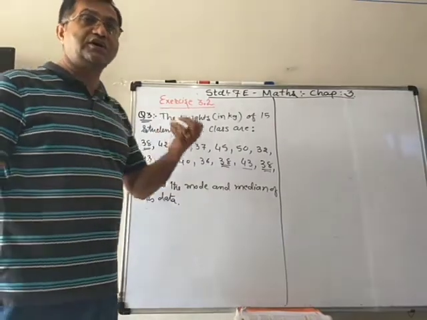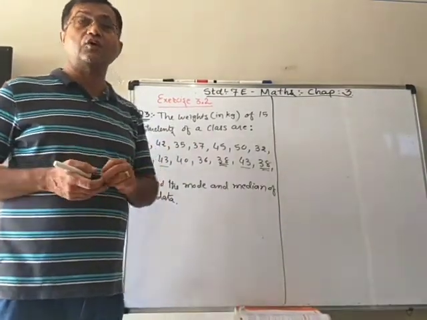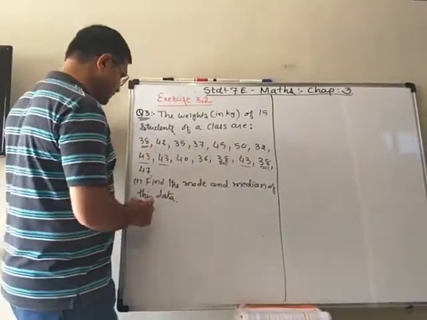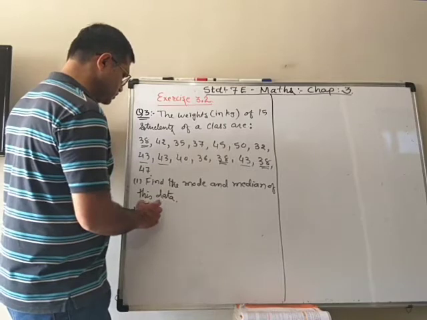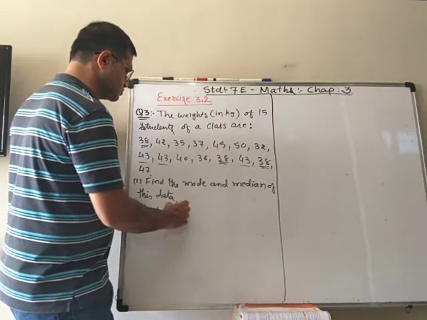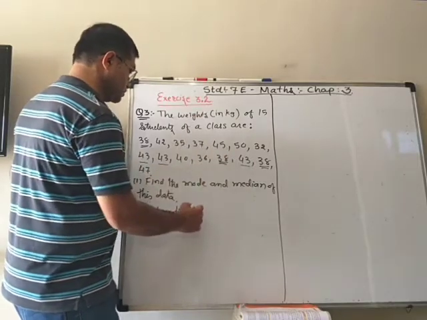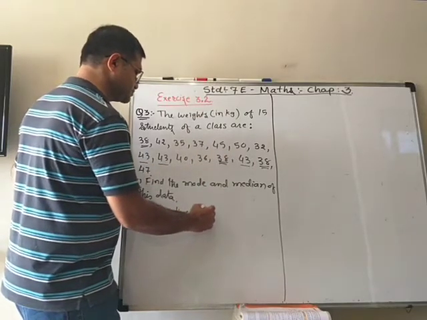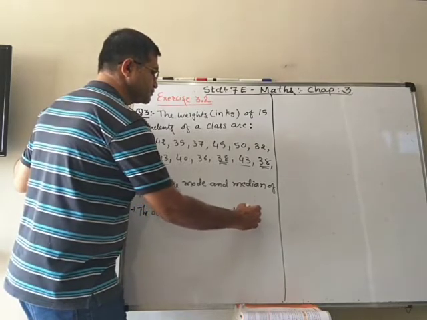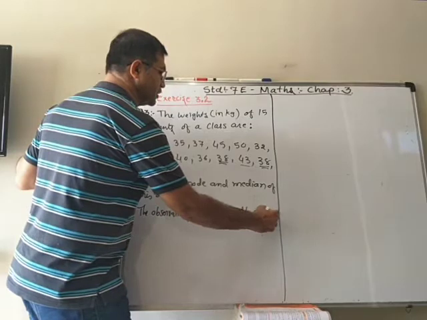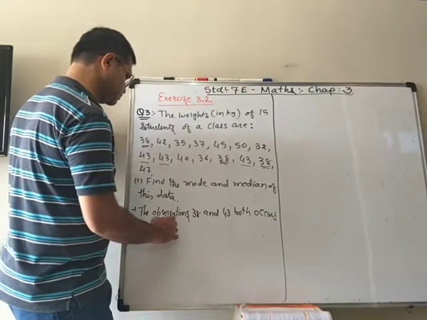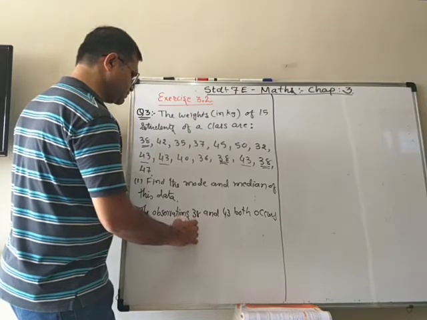So in this case we already learned that the data can have more than one mode also. So here we will write down the observations 38 and 43 both occur more often, 3 times.